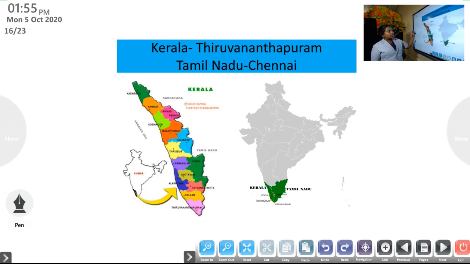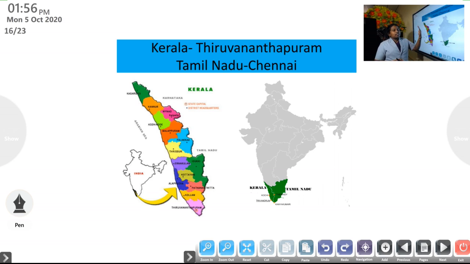Now, let's learn some capital cities of our states. See, in your textbook, all the capitals of all the 28 states are given. Not only the states, languages and important places, everything is given. No need to study all the things given in the textbook. You learn only what I am going to give in the notes, and what I am going to explain.